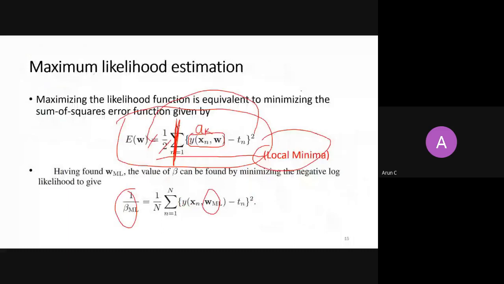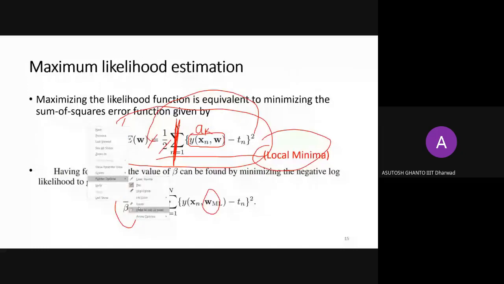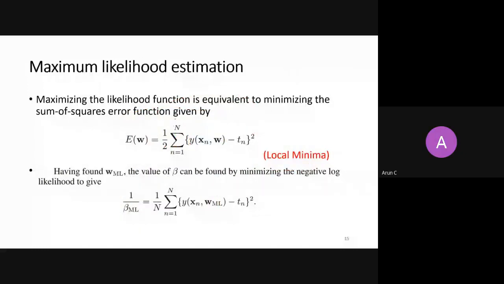Here, sir, AK minus TN of the whole square. Then we take the derivative with respect to AK, right? So here y is nothing but AK. So you are taking a derivative with respect to AK.